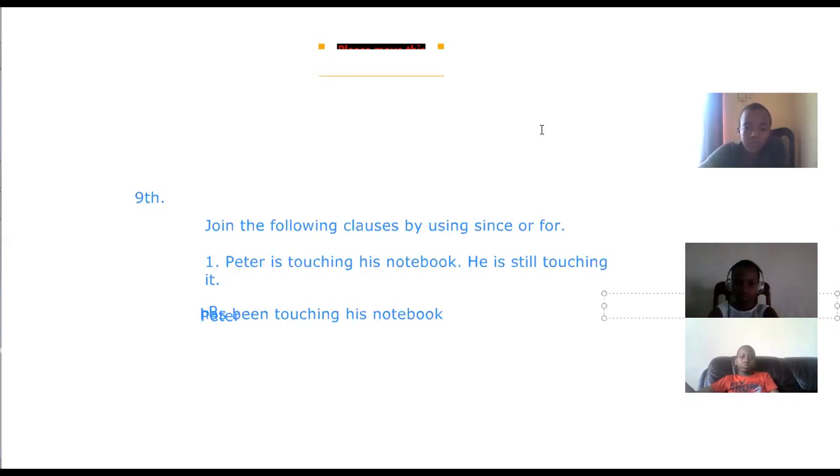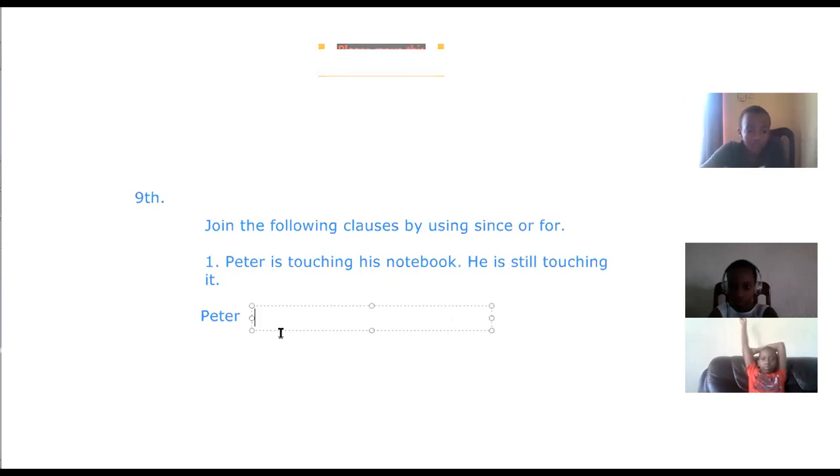Keep quiet. Listen to me. Peter has been touching his notebook since now. The reason is that the tense given there is present continuous tense, and the tense which is given there is the one which guides me what to use. Are we together?